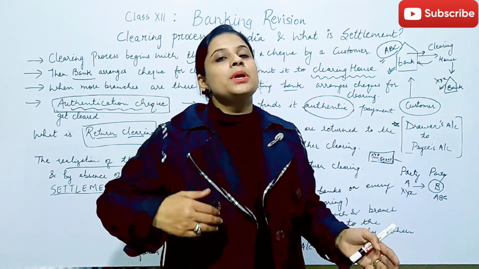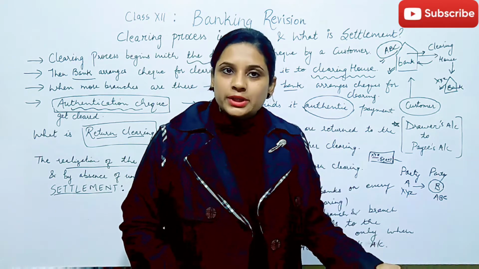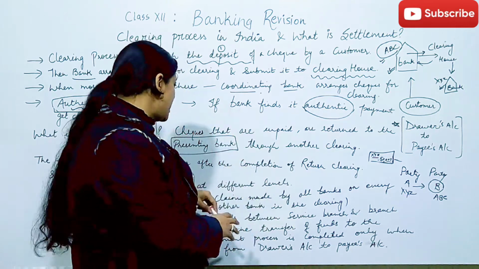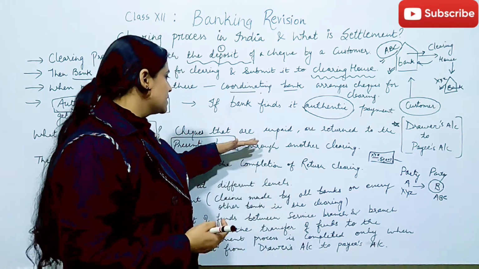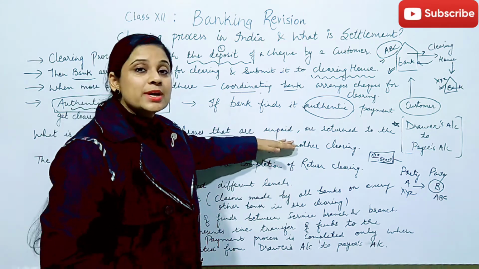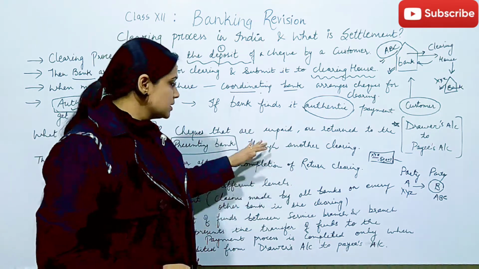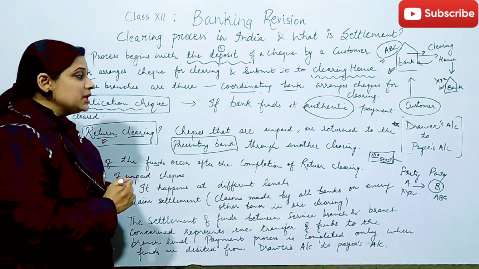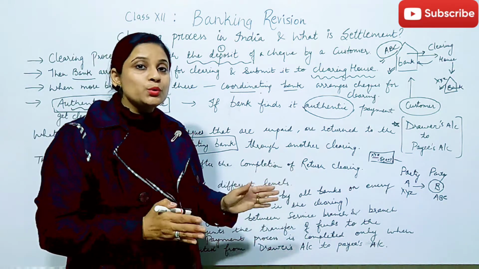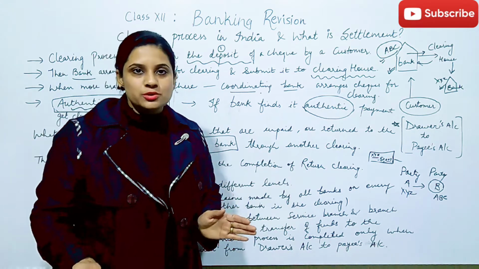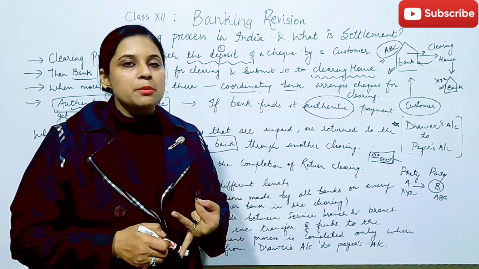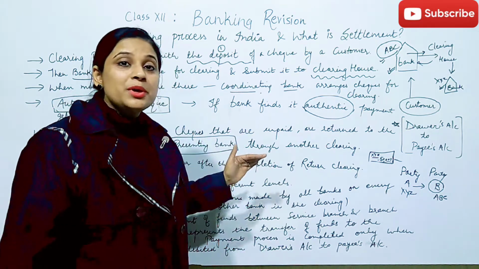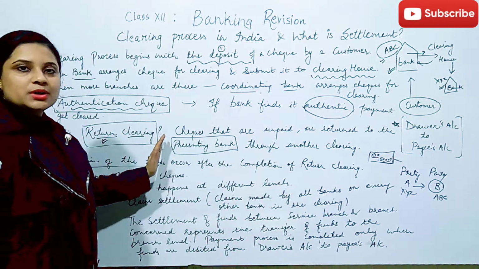There would be some problem, there would be lack of funds, lack of authentication, or some other reasons. So when some checks get back to the presenting bank, like they are returned, those checks are returned because they are unpaid due to some reasons. That situation is called return clearing. That means something is coming back due to legal or official reasons, which include maybe the lack of payment, lack of funds, maybe authentication, maybe some other errors in the check. So those will be returned. So this is called return clearing.